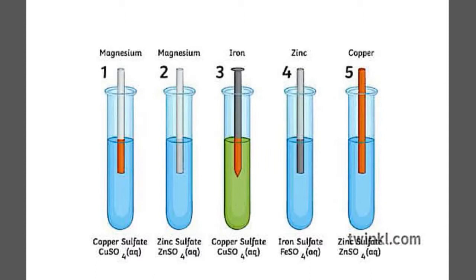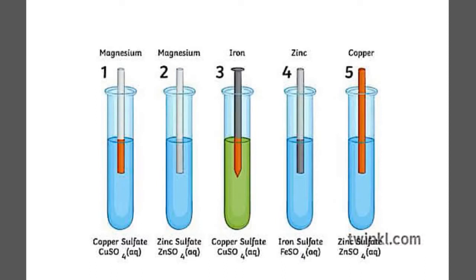Based on the same, you have one practical also, which we will be discussing in the next classes, wherein there are 4 or 5 metals which you are supposed to take, say aluminium, zinc, iron and copper, and we will take the corresponding salts of the same, like aluminium sulfate, copper sulfate, ferrous sulfate, and zinc sulfate.